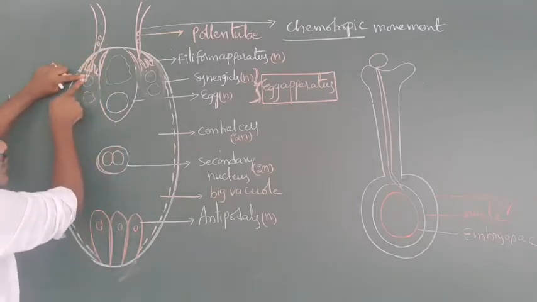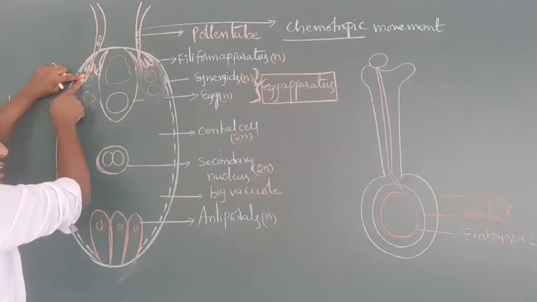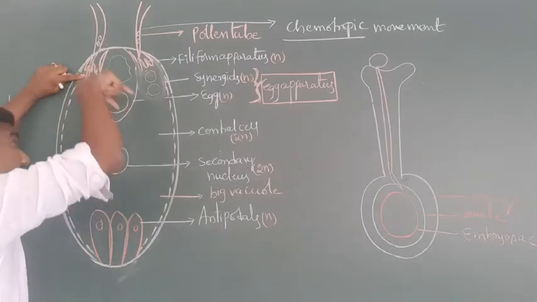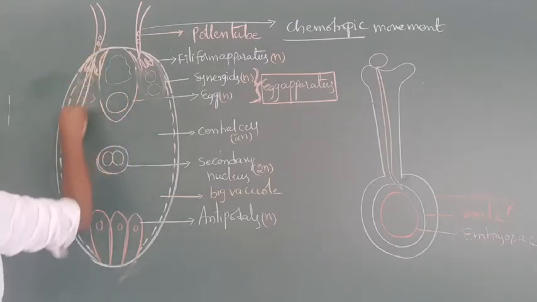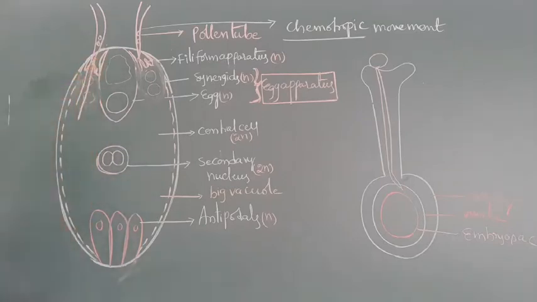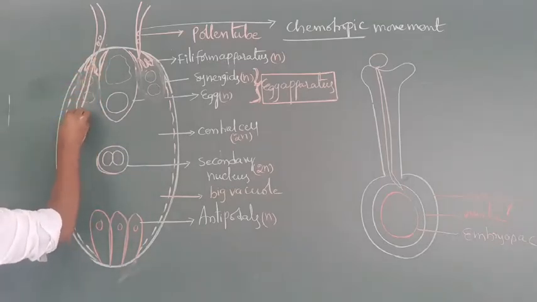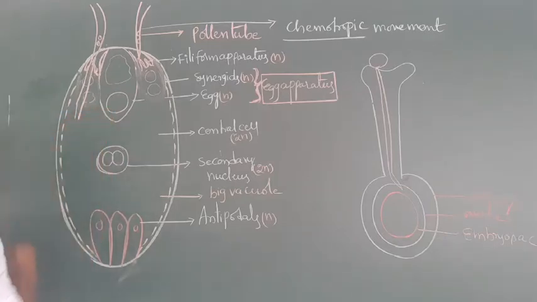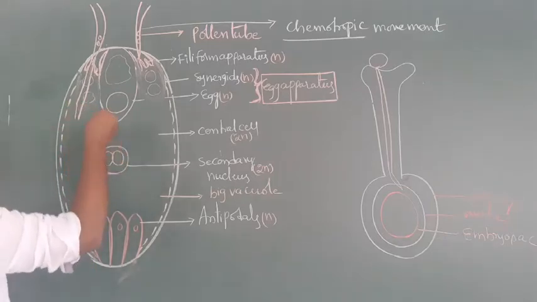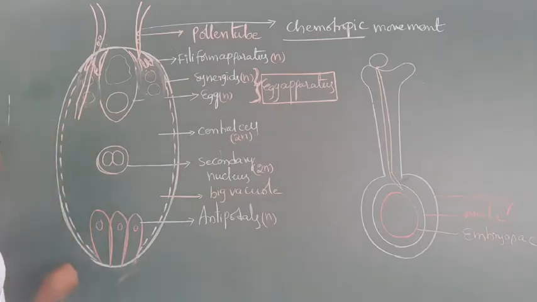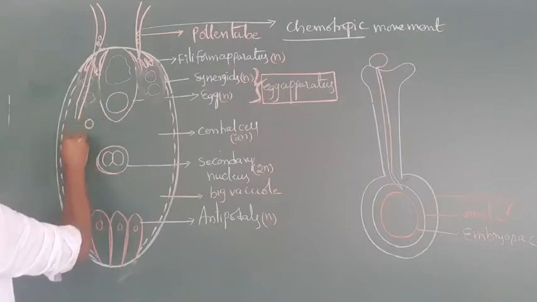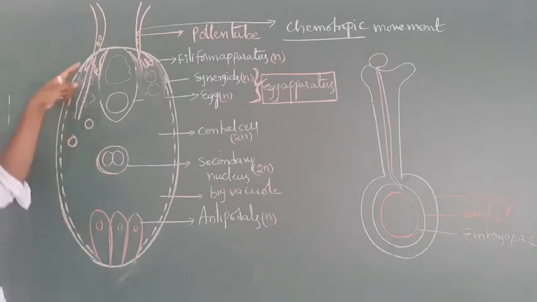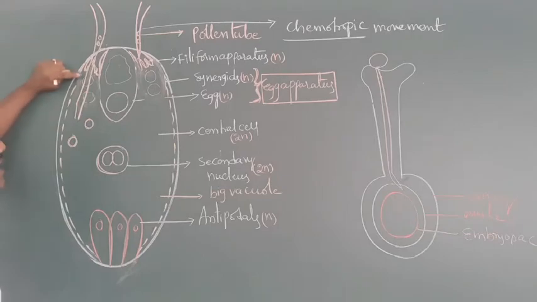Next one. Here the tip of the pollen tube is swelling. The tip of the pollen tube swells or bursts after entering the embryo sac. In that condition, two male gametes are released into the cytoplasm of the synergid.